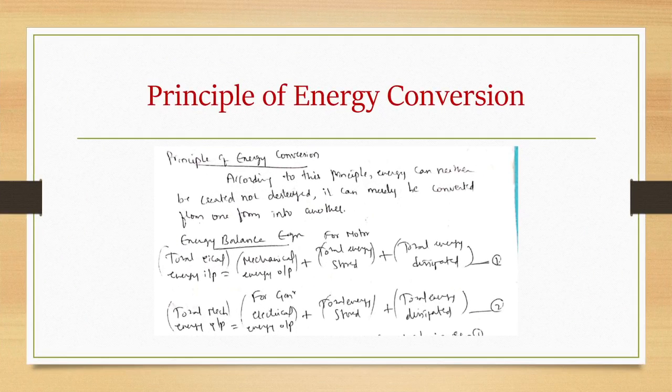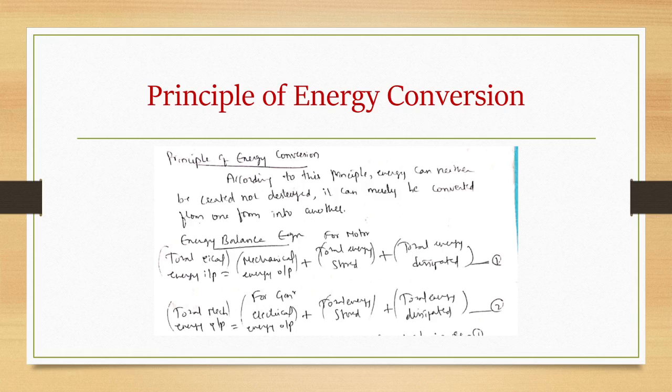In the principles of electromechanical energy conversion topic, we have seen what exactly the principle of energy conversion is. According to this principle, energy can neither be created nor destroyed, but it can be converted merely from one form to another. We are converting electrical to mechanical, mechanical to electrical, electrical to magnetic, chemical to electrical, solar to electrical, and so on. So we are not creating or destroying the energy, but it is just getting converted from one form to another form.